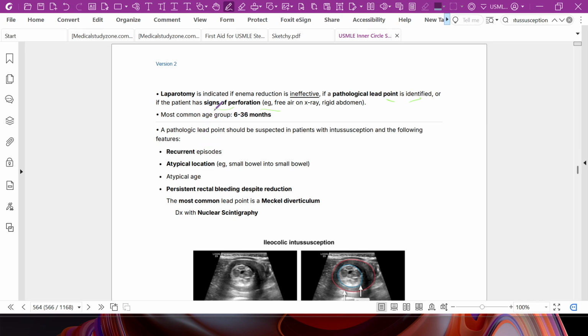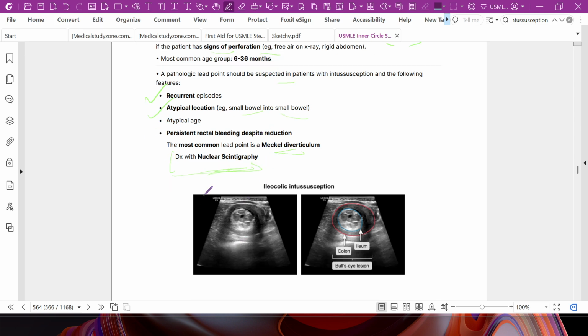A pathologic lead point should be suspected with recurrent episodes, atypical rotation, small bowel into small bowel, atypical age, atypical location, or persistent rectal bleeding despite reduction. The most common lead point is Meckel's diverticulum, diagnosed via nuclear scintigraphy.